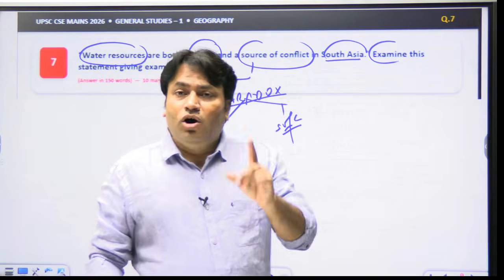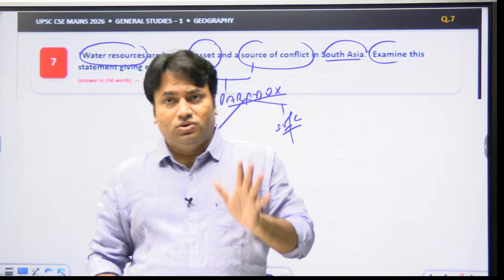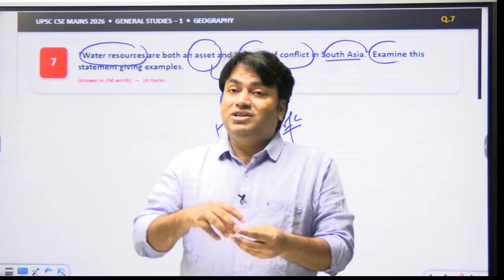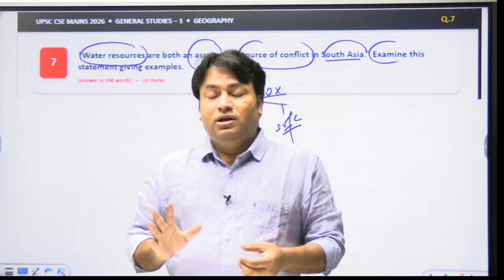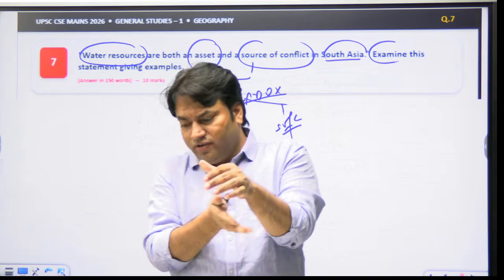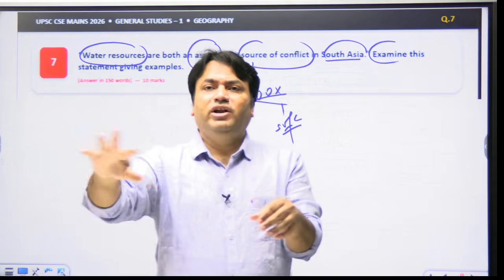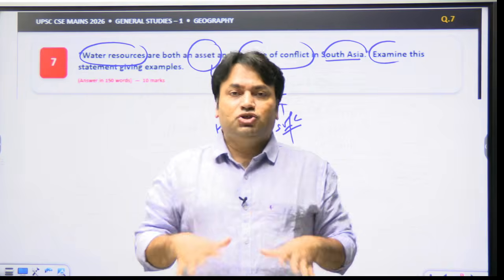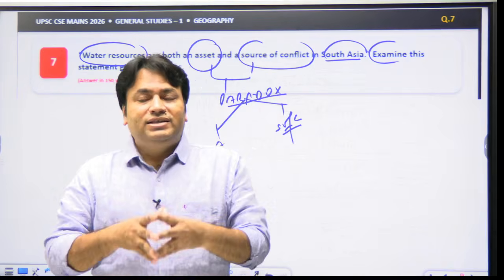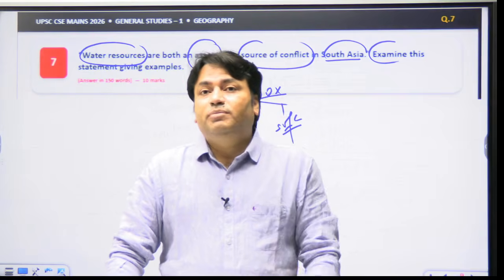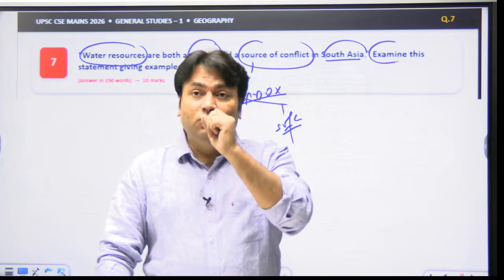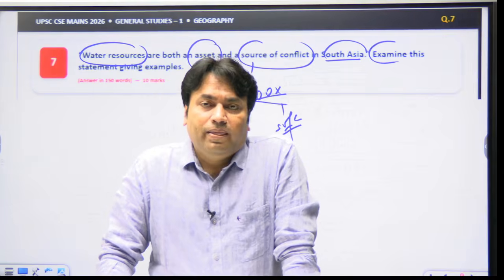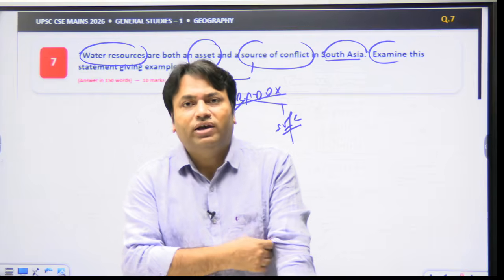So here, always remember that water as a resource itself is not inherently conflictual. But the transboundary nature, it means that when we talk about rivers, they have a transboundary nature and unequal spatial distribution, and as a result there are many countries, so there will be competing development priorities, and that creates tensions. And we have to explain this understanding with respect to South Asia's river systems, right? So now I hope that you understand why water is an asset.